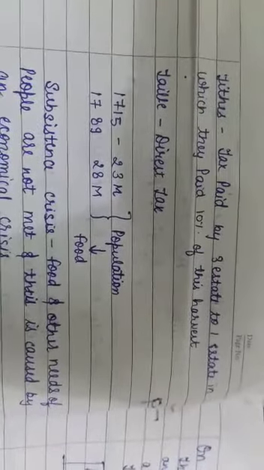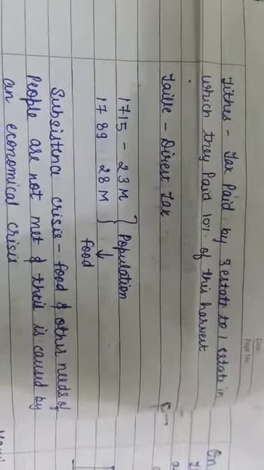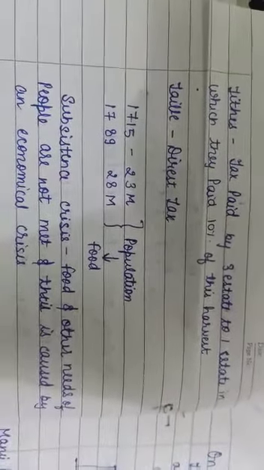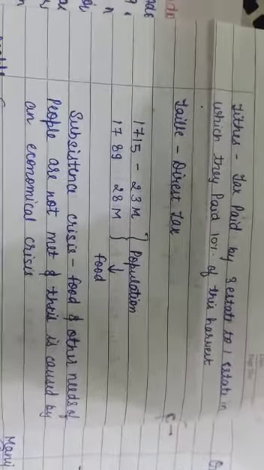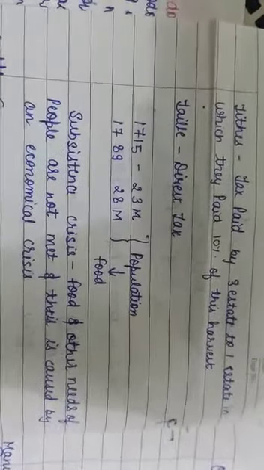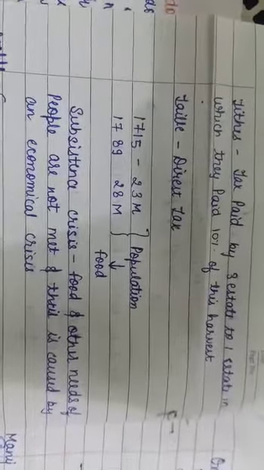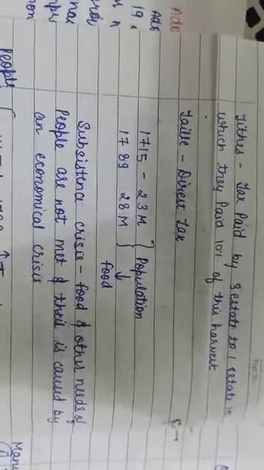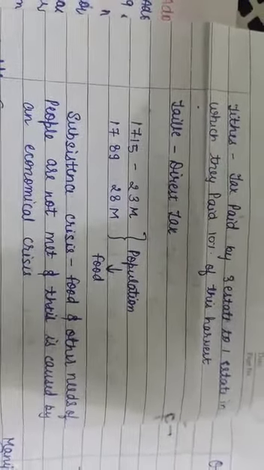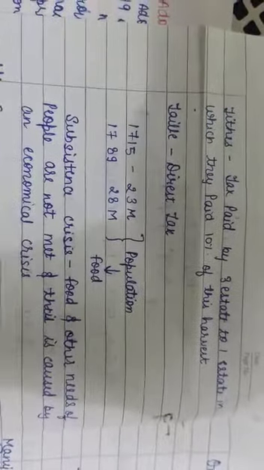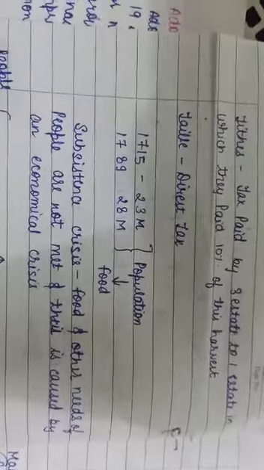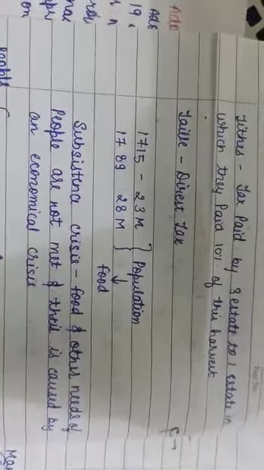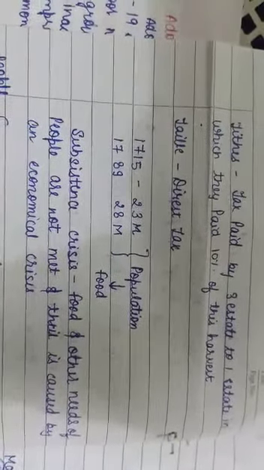Now we'll discuss tithes. What are tithes? A tax paid by the third estate to the first estate, in which they pay 10% of their harvest. So tithe is basically a tax paid. As we discussed, the third estate would give tax to the first estate.